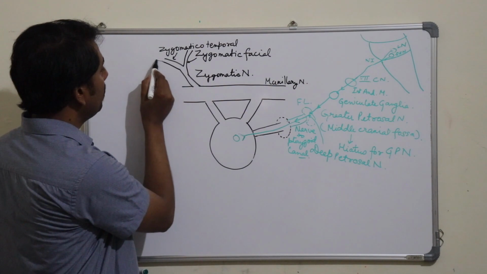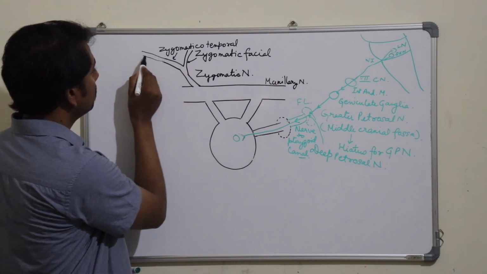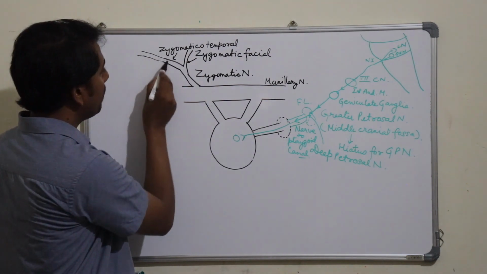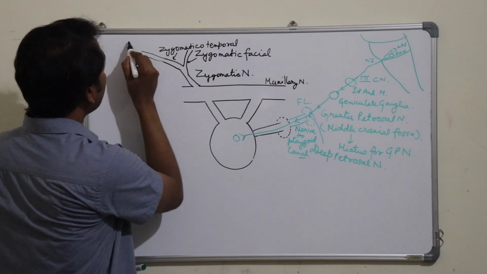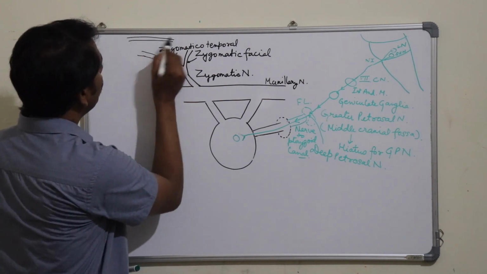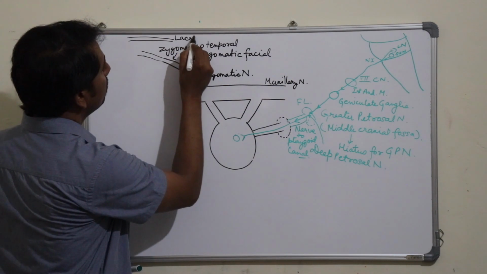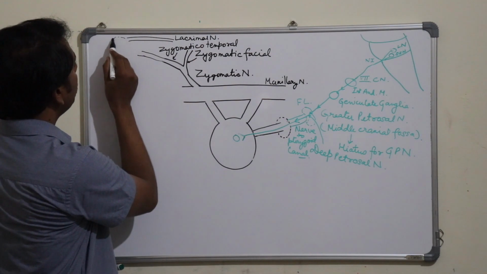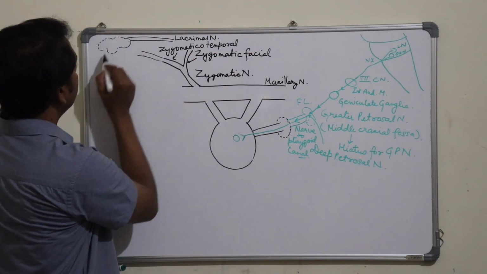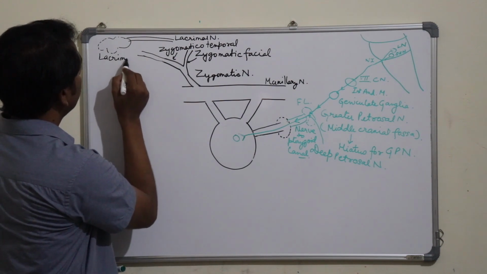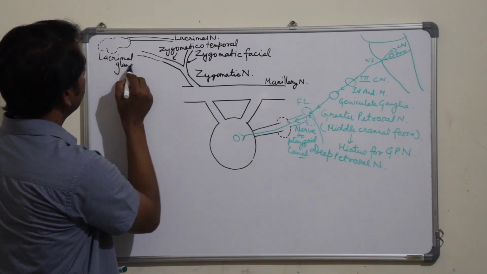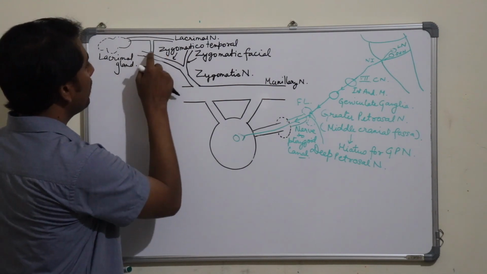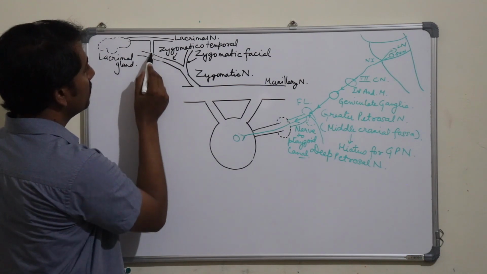This zygomaticotemporal will continue forwards, and there is a connection between this zygomaticotemporal nerve and the lacrimal nerve, which eventually will supply the lacrimal gland. So there is a communication between the lacrimal nerve and the zygomaticotemporal nerve.